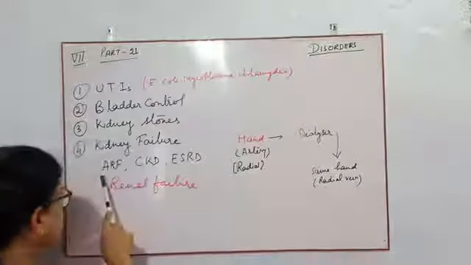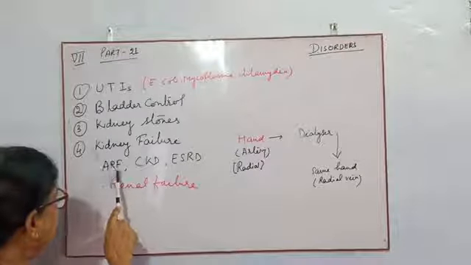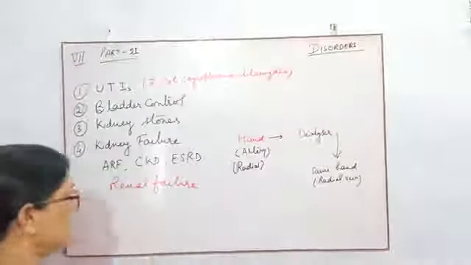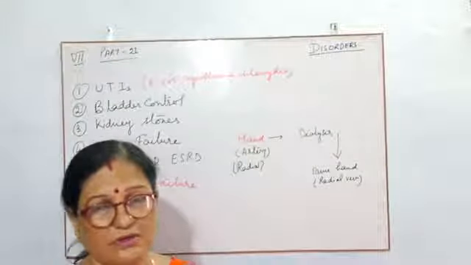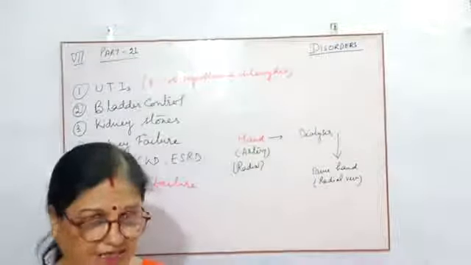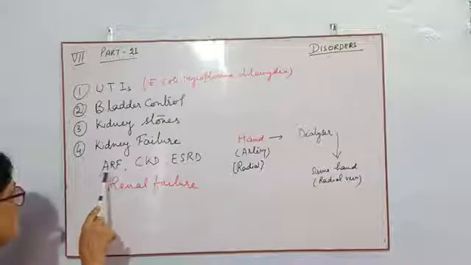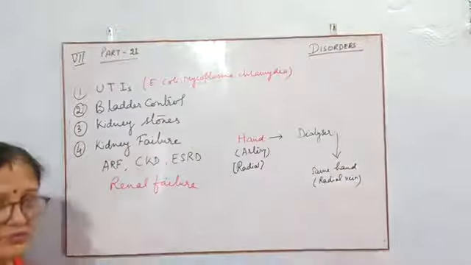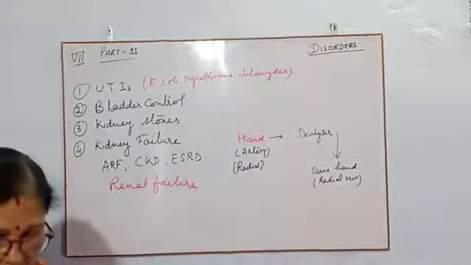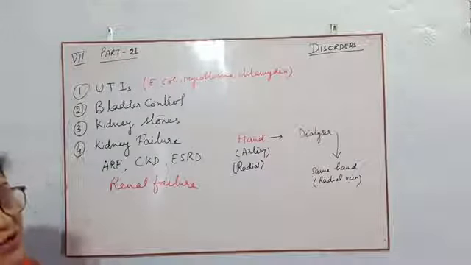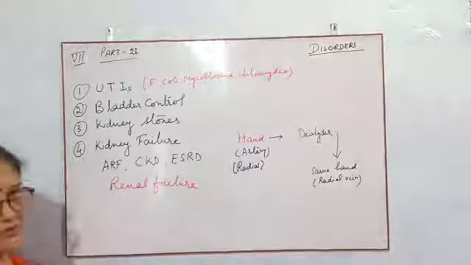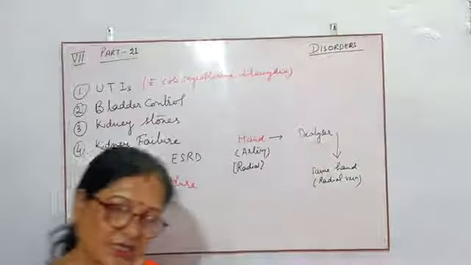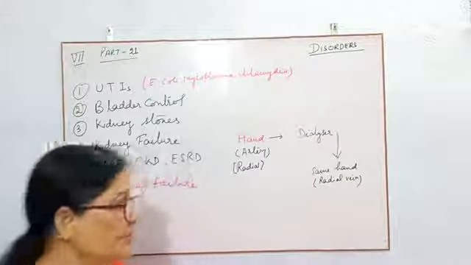Then this is ARF. These are the types of kidney failure. Acute renal failure. Renal means kidney. So when the kidney starts to fail and keeps on failing continuously, then it is acute renal failure. Only doctors can solve this problem.